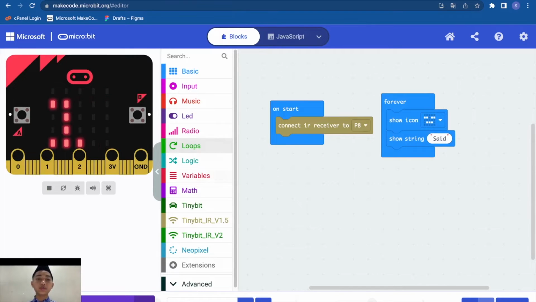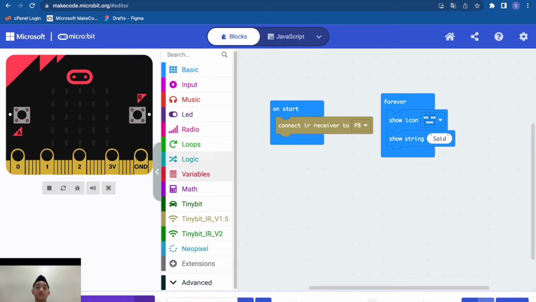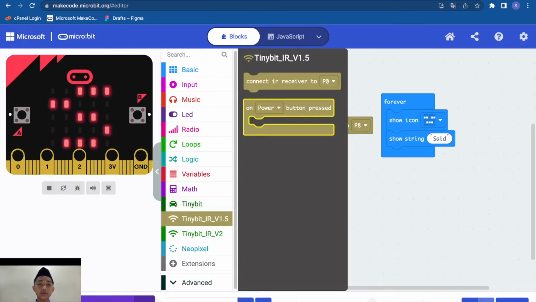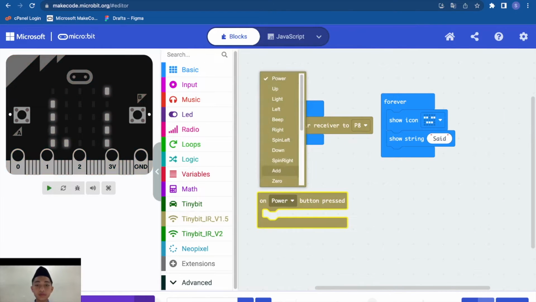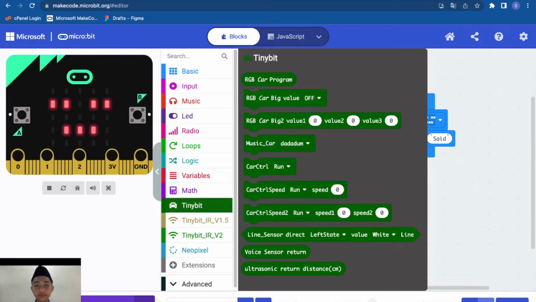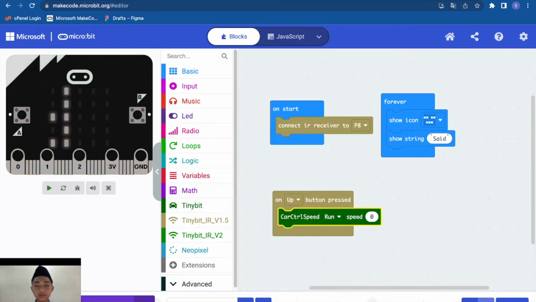I will make a code for it to work. Go to TinyBit here, drag on button press, change it to up, and go to TinyBit, drag a car control speed to right.